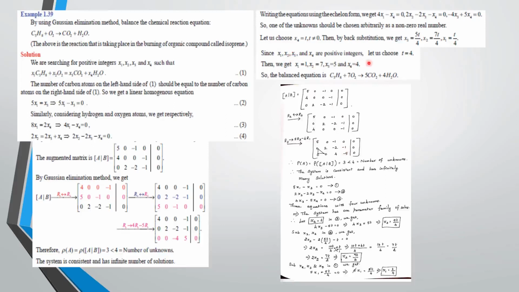Finally, we choose any one value for t. We are choosing t as 4 to get integer values for x1, x2, x3 and x4. After choosing t as 4, we will get x1 as 1, x2 as 7, x3 as 5 and x4 as 4. These values should be substituted in the first equation to get the balanced equation.